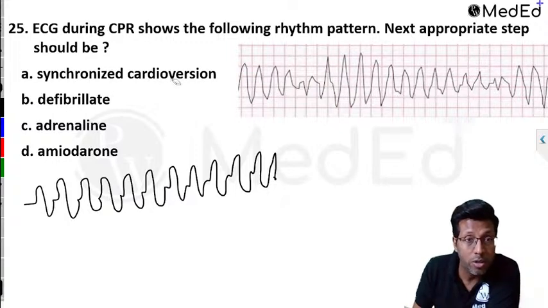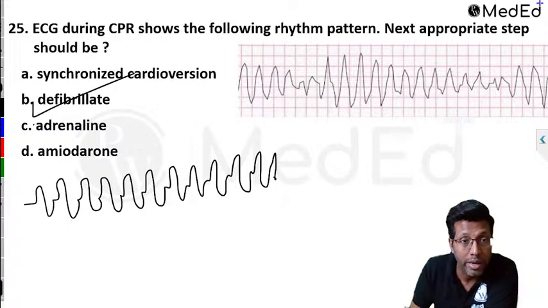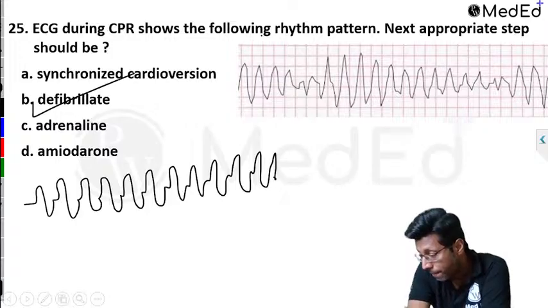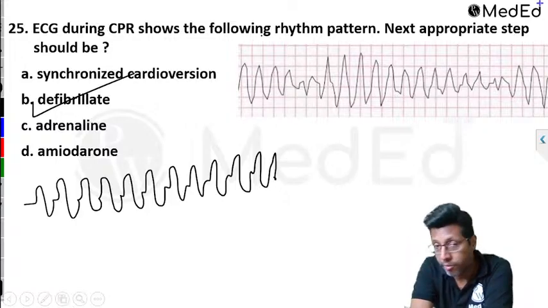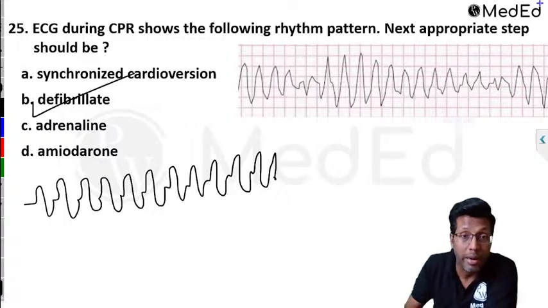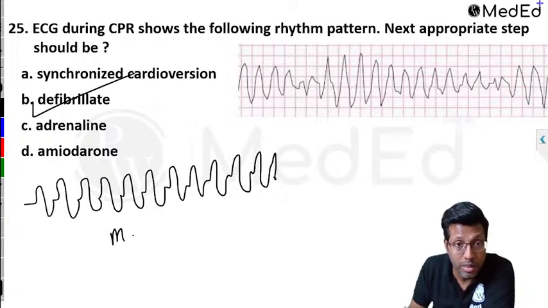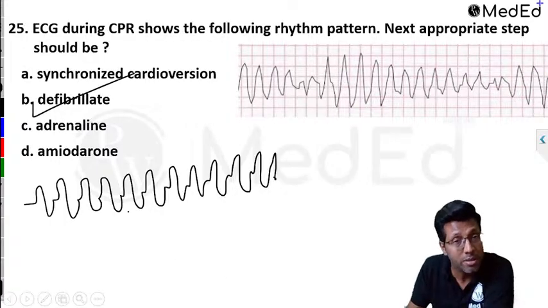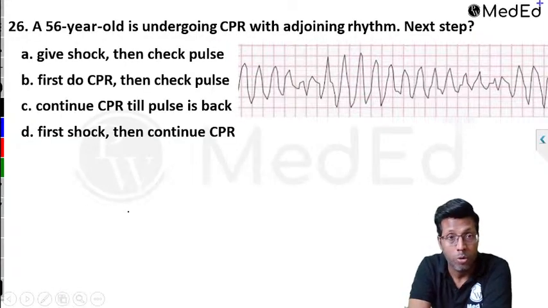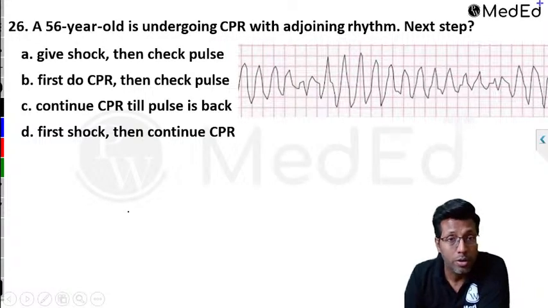Now here basically what you're going to do is defibrillate the patient. Adrenaline and amiodarone are out, right? CPR is already going on. That's the rhythm pattern. So therefore you are going to defibrillate for this. Correct, polymorphic. Had they given magnesium, you could have still thought about it, but still before magnesium, the answer is defibrillate. That's later on. Okay.